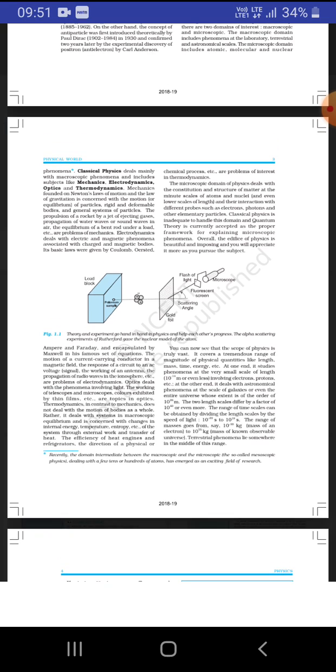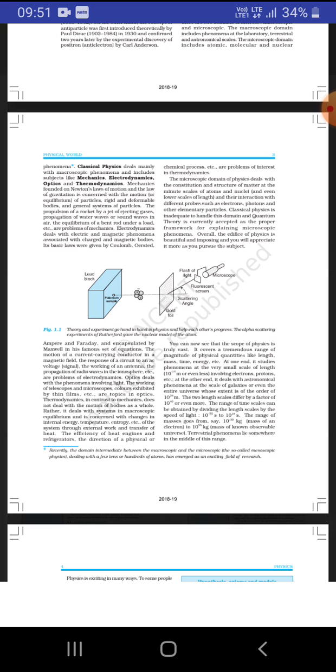And as you know, the second is the microscopic domain of physics, which deals with the constitution and structure of matter, atoms, and quantum theory, the framework for exploring microscopic phenomena. Overall, we learn the beautiful things of physics.